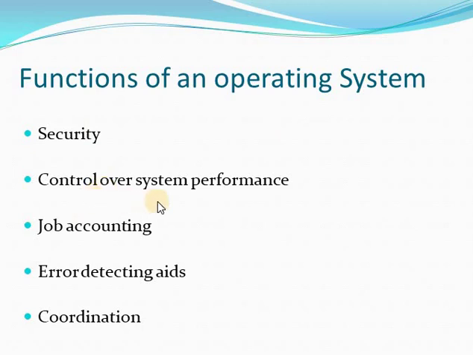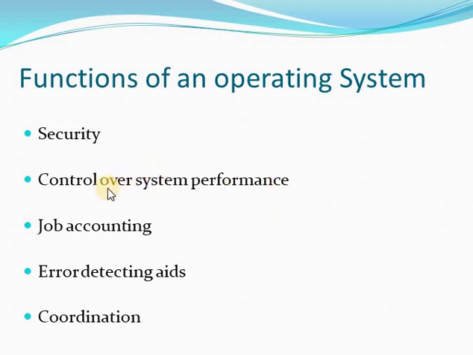Next one is control over the system performance. The operating system can manage different tasks, and it can keep watch on these different tasks and their performance, so it gets the maximum output from the hardware. Next is job accounting.